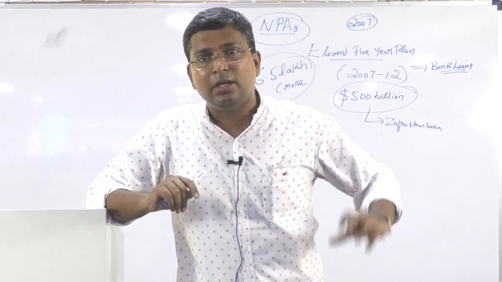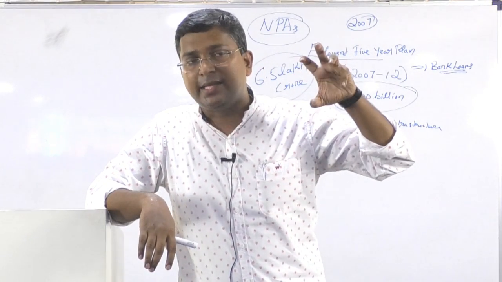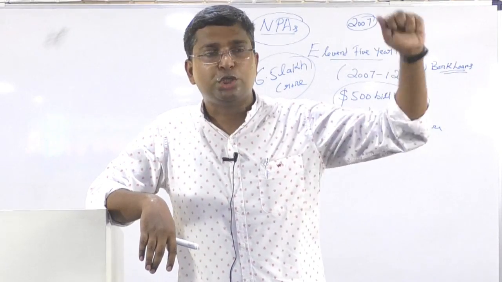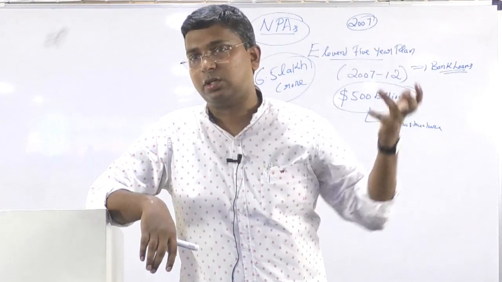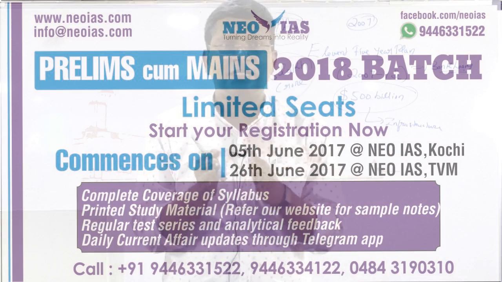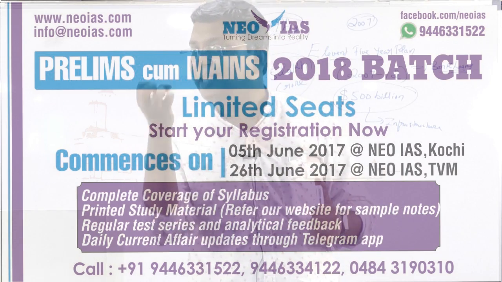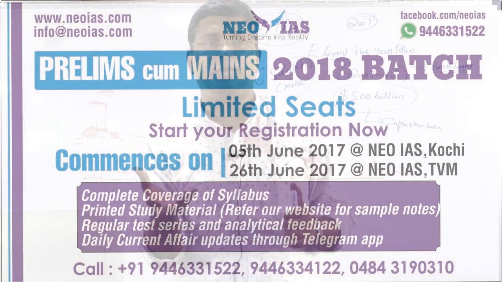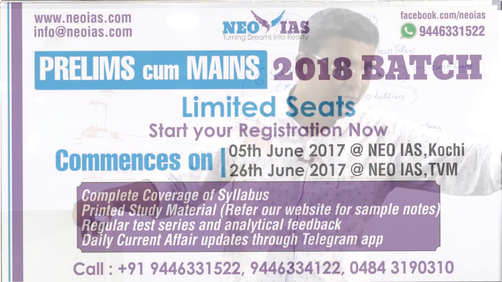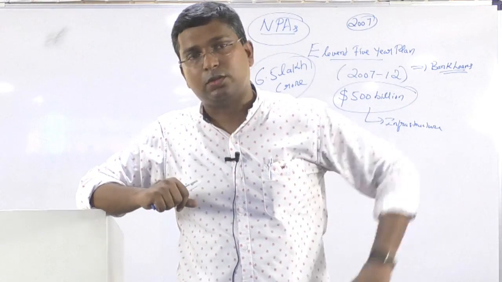So what will happen? Try to understand the impact of our banking sector having huge bad assets, huge non-performing assets or bad loans. First of all, as per the RBI norm, when an asset becomes non-performing, some part of the capital has to be provisioned, kept aside to deal with that bad loan.